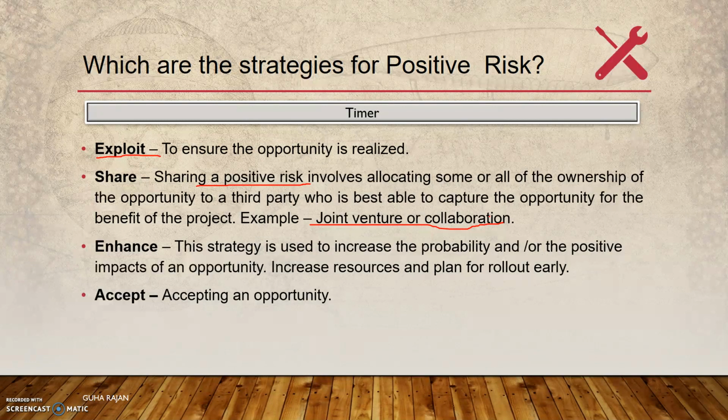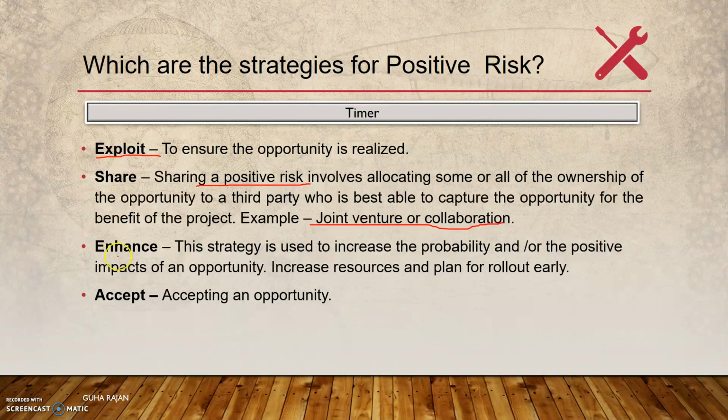For example, in car manufacturing, they might have a local partner with whom they have a joint venture, and then manufacture the product. So joint venturing is common in high technology product areas.